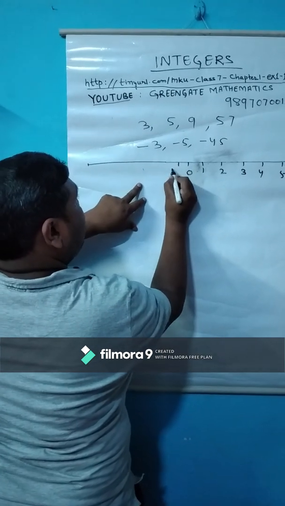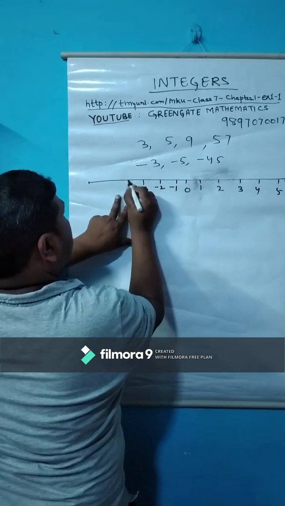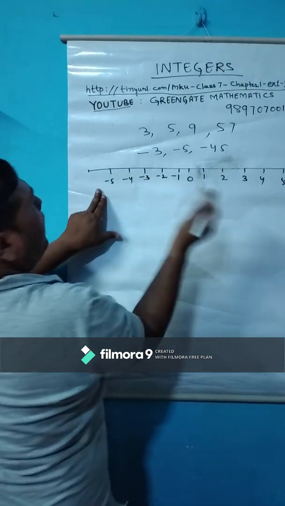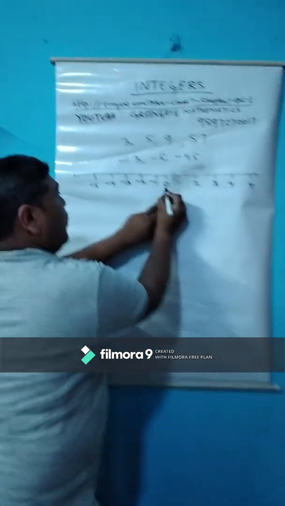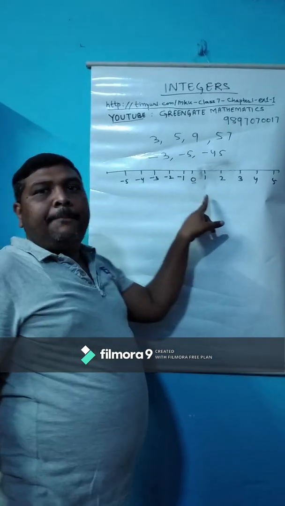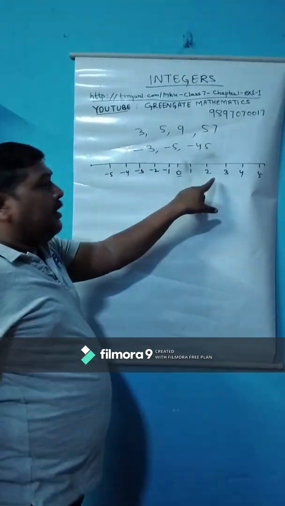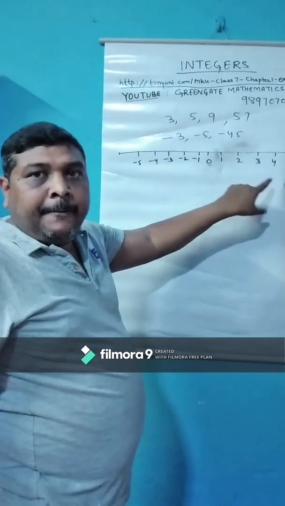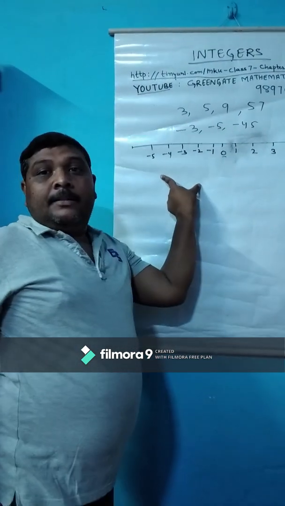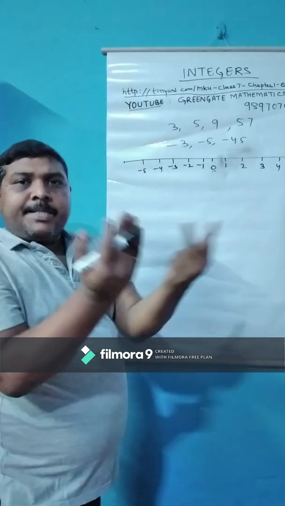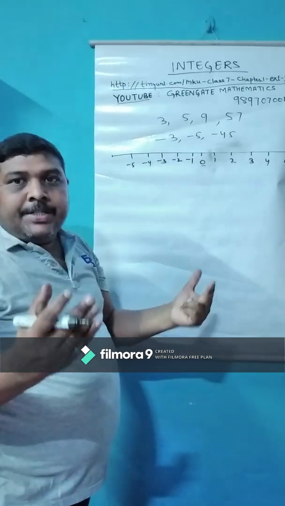Same condition on the left-hand side: -1, -2, -3, -4, -5 and so on. Between them is 0. So children, a number is either positive, negative, or 0. These are the integers. These are the positive integers and these are the negative integers, and the combination of all of these is the integers.